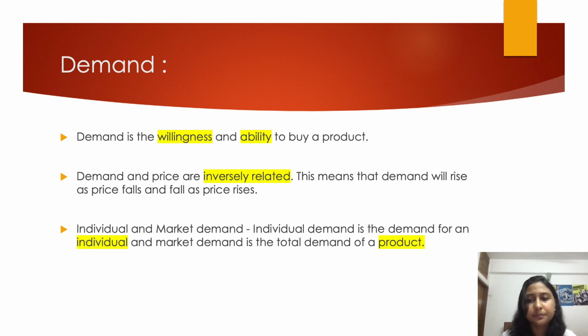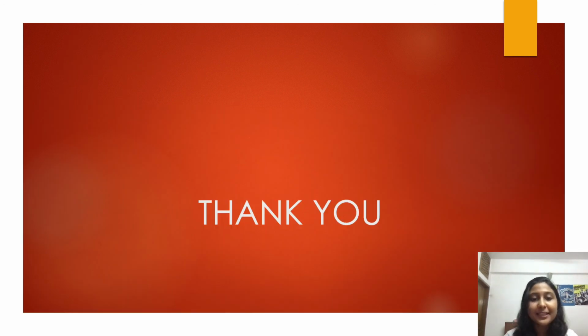Individual demand is the amount of a product an individual would be willing and able to buy at different prices. And market demand is the total demand for a product, not for an individual, at different prices.